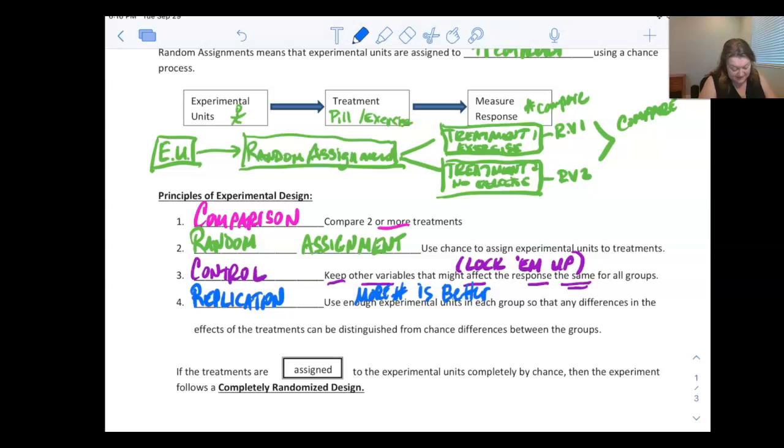Okay, and it says, so that any differences in the effects of the treatments can be distinguished from chance differences between the groups. I agree. So if the treatments are assigned, and that's really the only thing we have to make sure of, completely by random chance, we can call this a completely randomized design. And as long as we're doing random assignment by pure chance, we can do cause and effect. So keeping track of doing all of these good things along with our data, we get to call it a completely randomized design, and we get to go to cause and effect or causation.